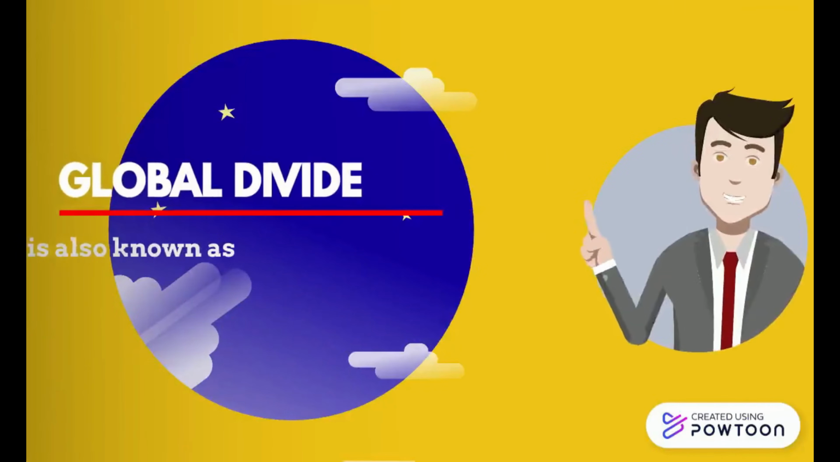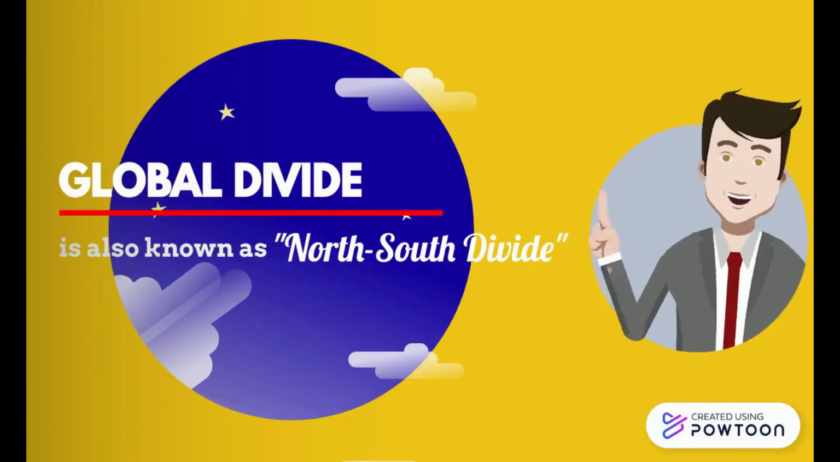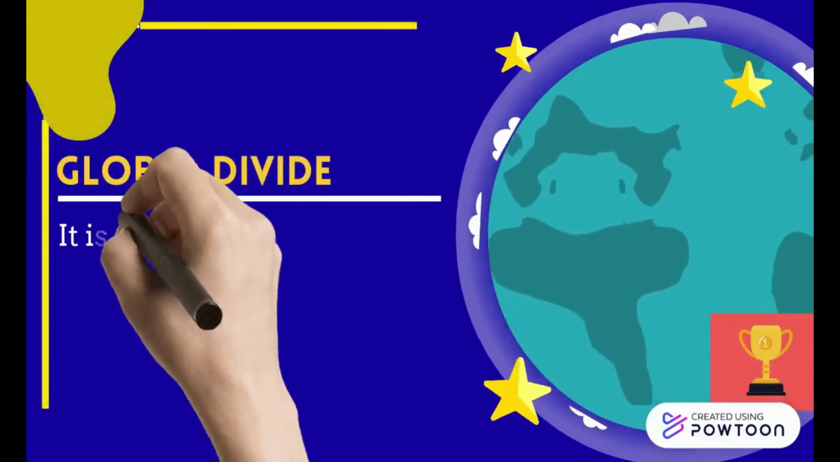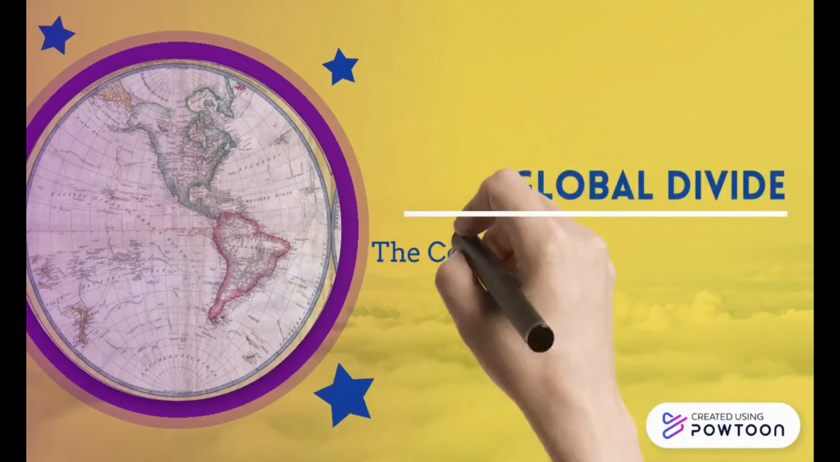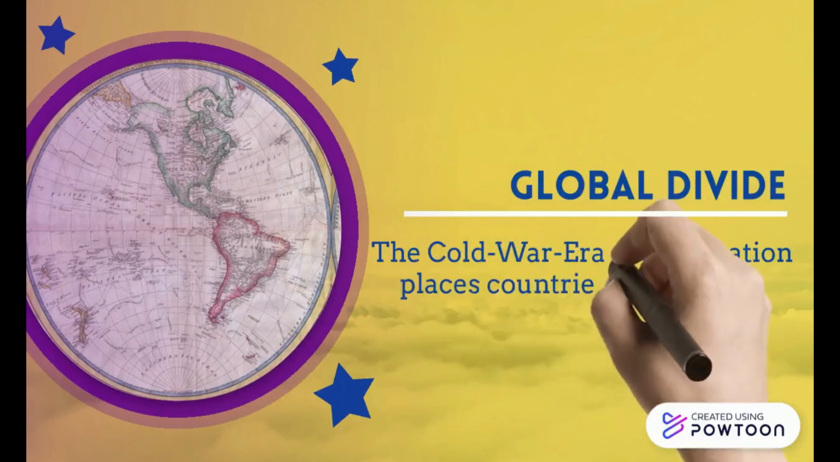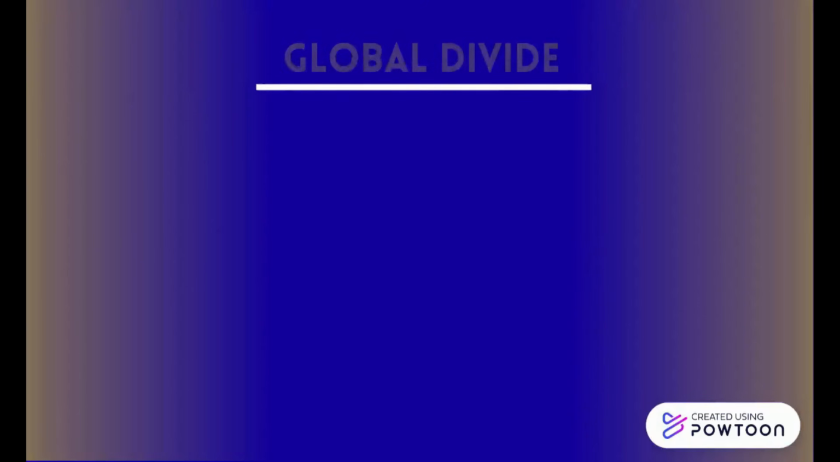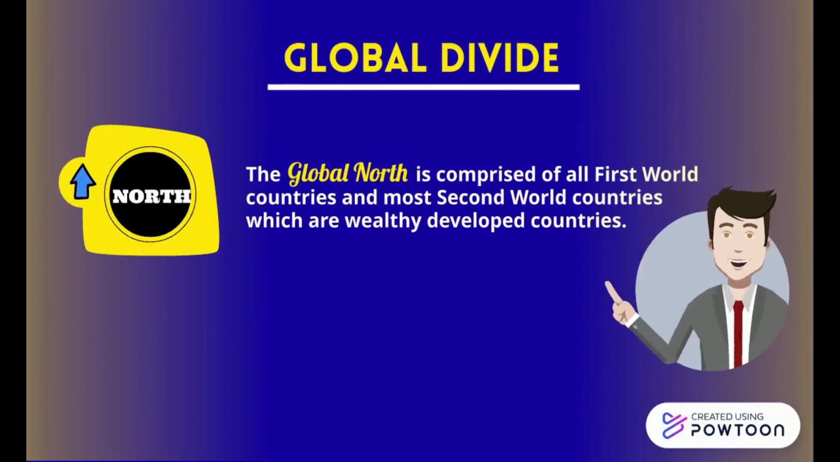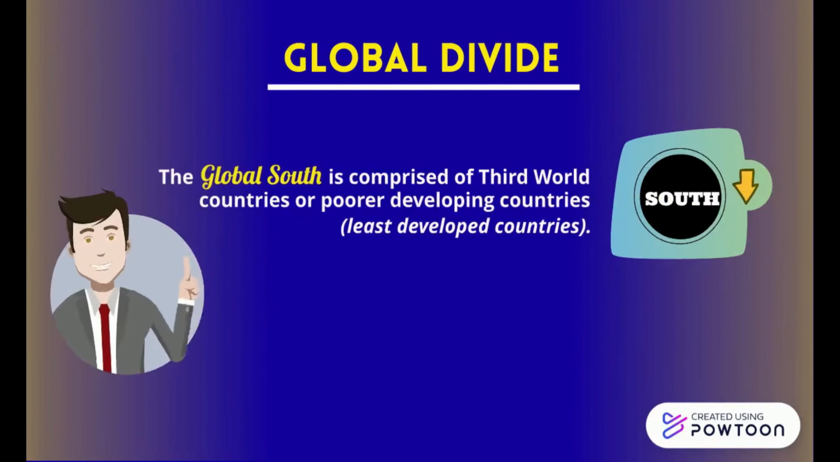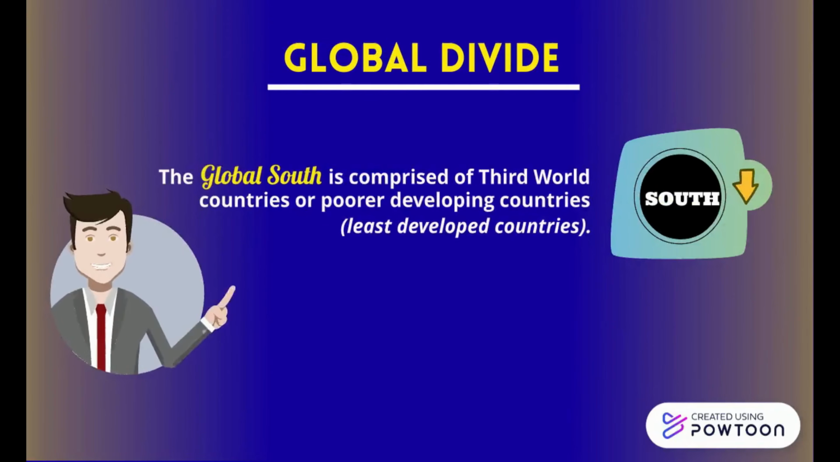Did you know that global divide is also known as North-South divide? It is a global socio-economic and political categorization. The Cold War-era generalization places countries in two distinct groups. The global North is comprised of all First World countries and most Second World countries, which are wealthy developed countries, while the global South is comprised of Third World countries or poorer developing countries or least developed countries.